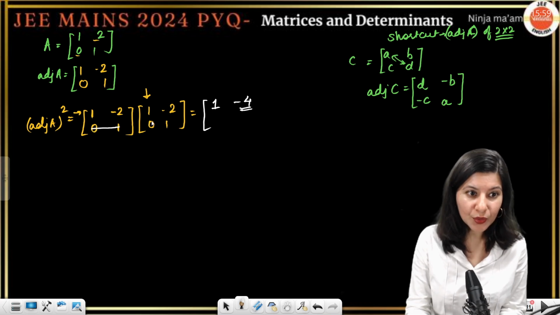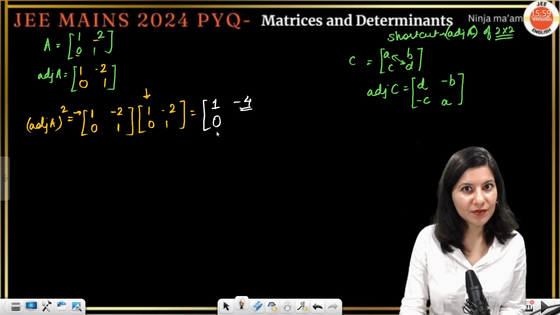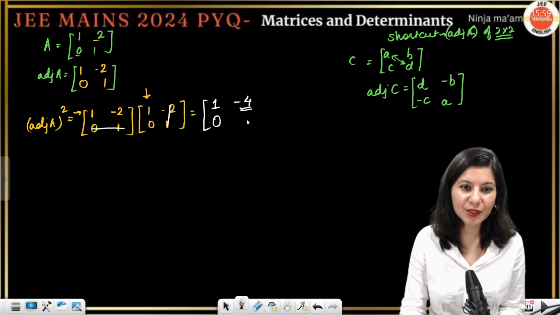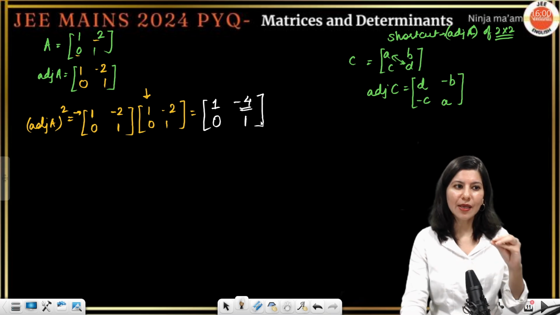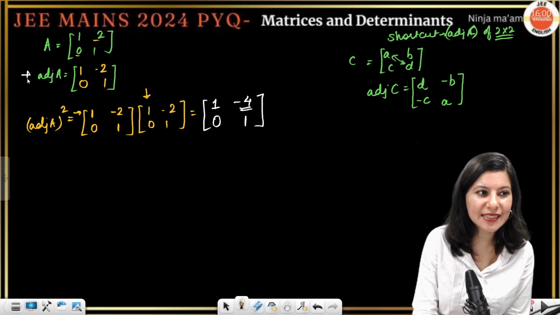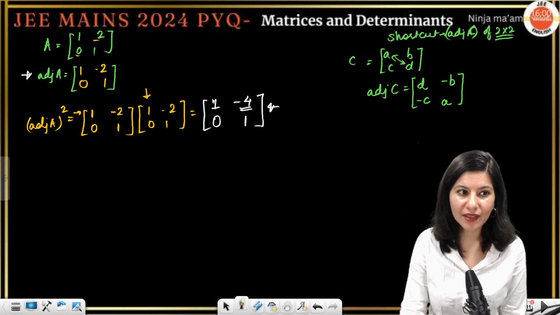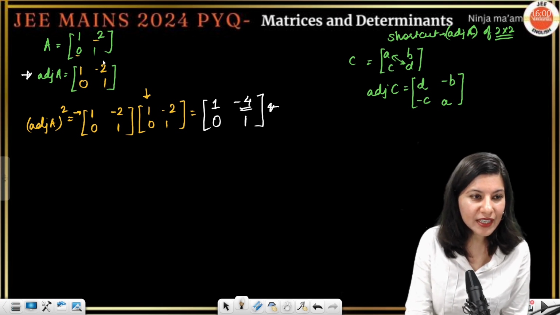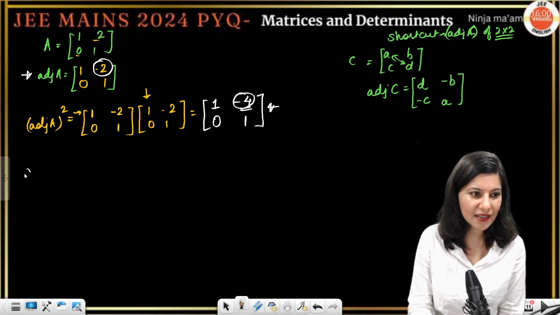Then row 2 and column 1: 0 and 0, so 0. And finally row 2 column 2: this is going to become 1. This is your adjoint A square. Some pattern is getting formed. This is your adjoint of A and this is your adjoint of A square. Clearly every element is same, just this is minus 2 and this is minus 4.